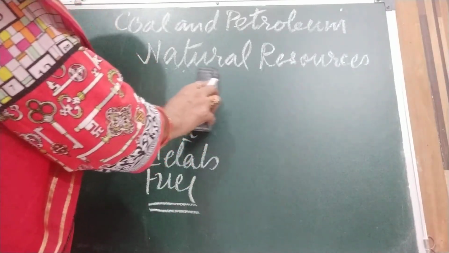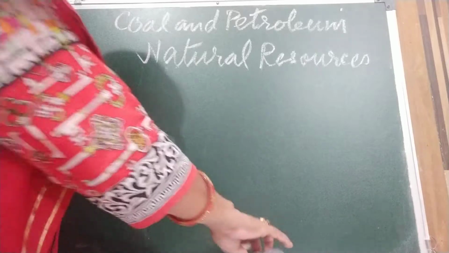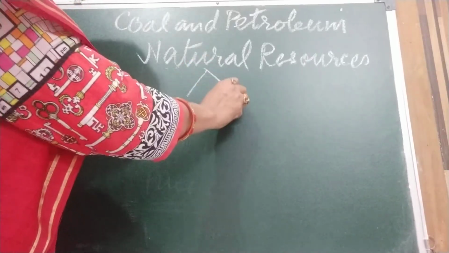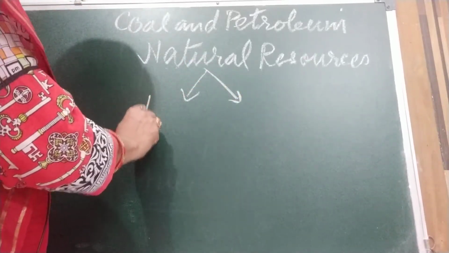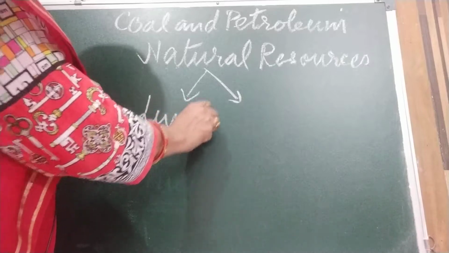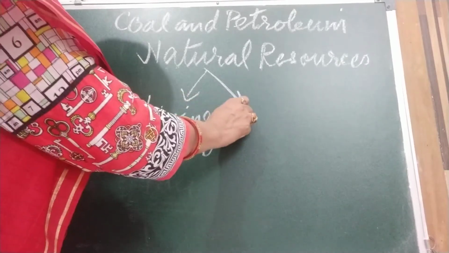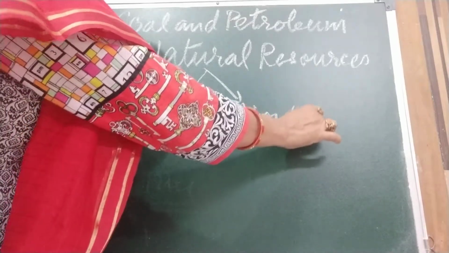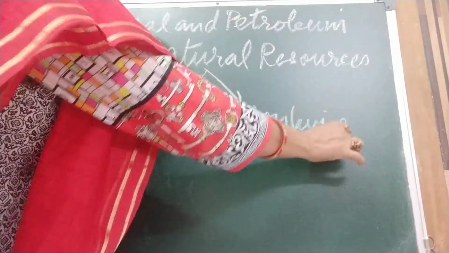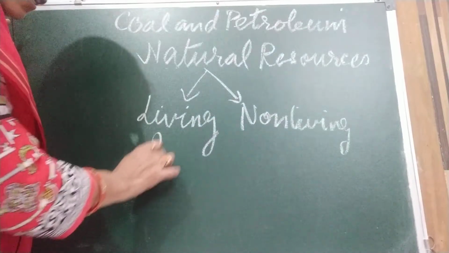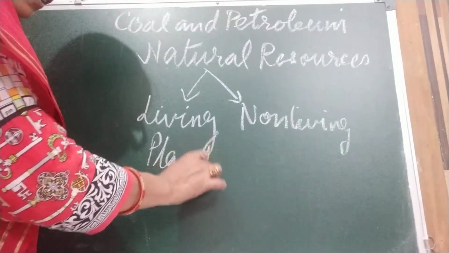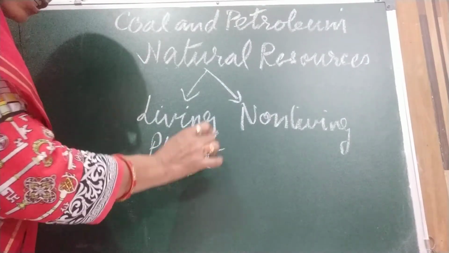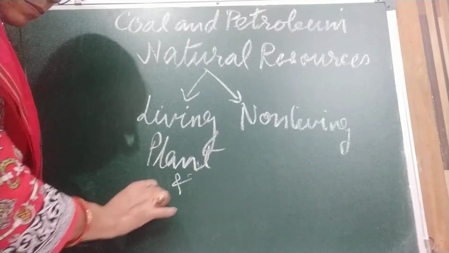There are two types. First, living natural resources, and second, non-living natural resources. Living natural resources are plants and animals.